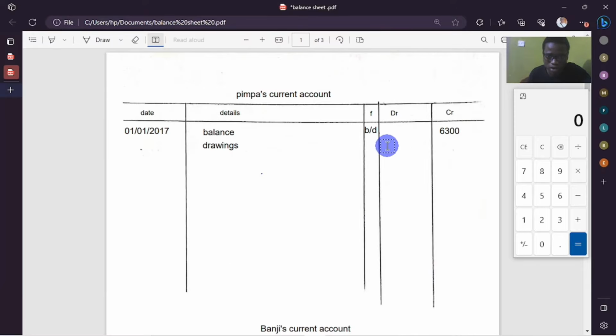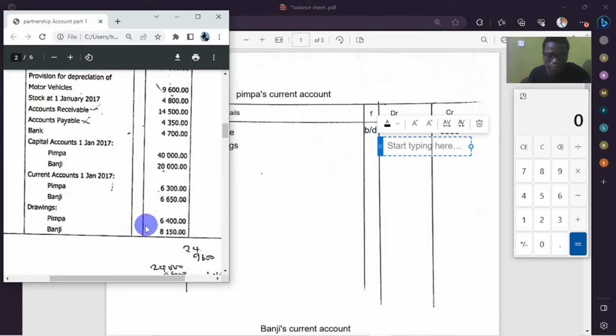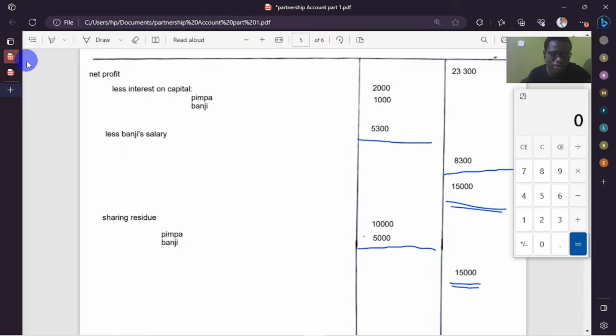How much were the drawings? So the drawings were worth 6,400. So we're going to record 6,400. Then we proceed now looking at information in the appropriation account.